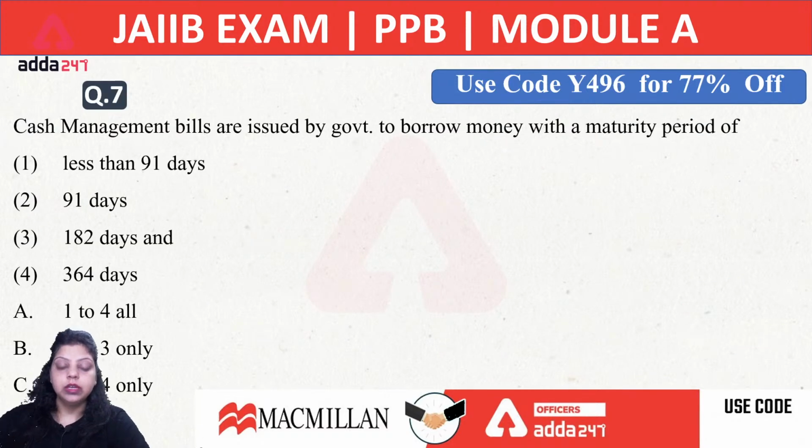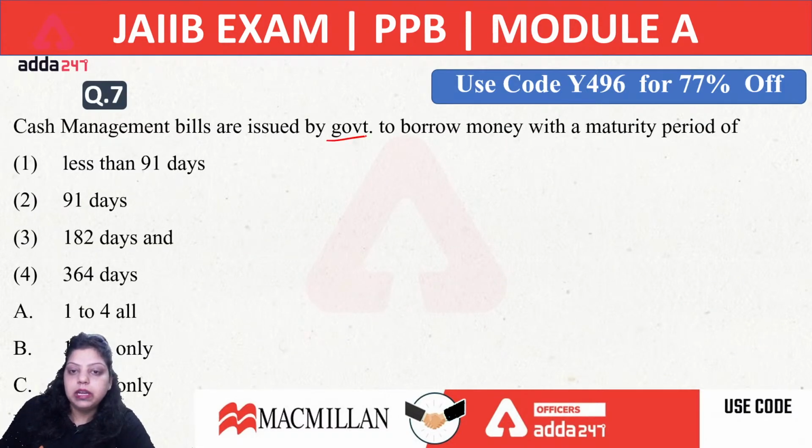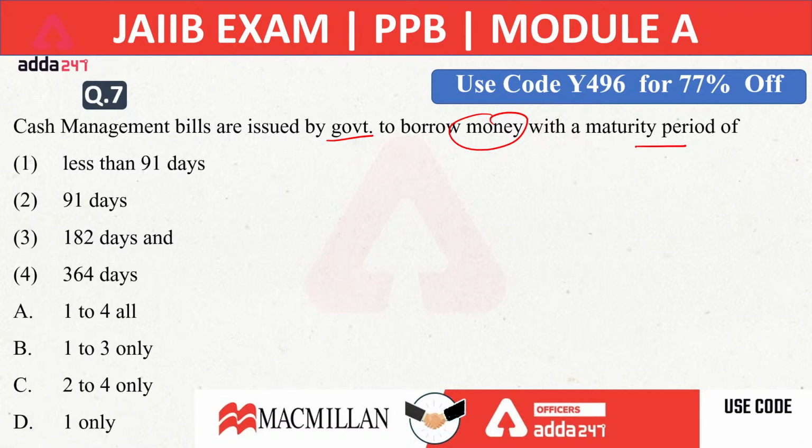Next question. Cash management bills are issued by government to borrow money with a maturity period of: less than 91 days, 91 days, 182 days, 364 days. Now, what will be the answer to this question? What is the maturity of cash management bill?